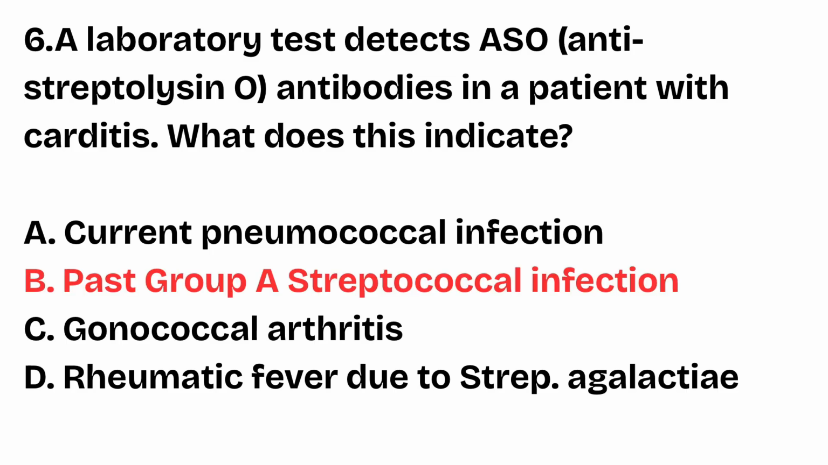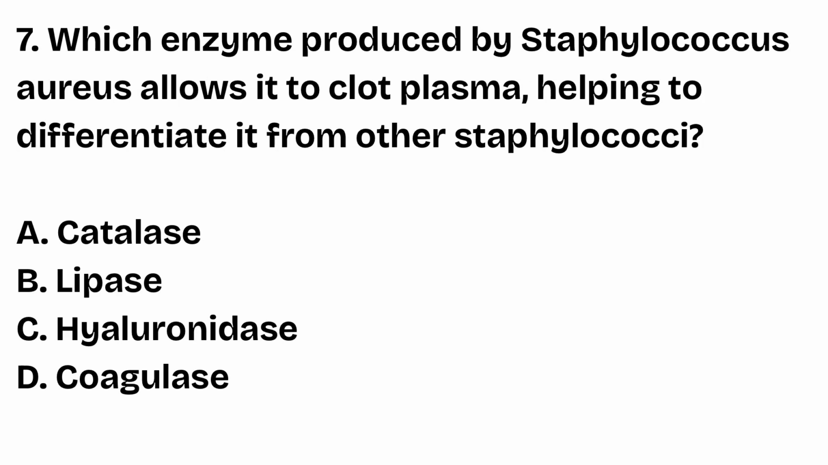Current pneumococcal infection, past group A streptococcal infection, gonococcal arthritis, rheumatic fever due to Streptococcus agalactiae. The right answer is option B, past group A streptococcal infection. Anti-streptolysin O antibodies develop after infection with Streptococcus pyogenes. Question number 7. Which enzyme produced by Staphylococcus aureus allows it to clot plasma, helping to differentiate it from other staphylococci? Catalase, lipase, hyaluronidase, coagulase.